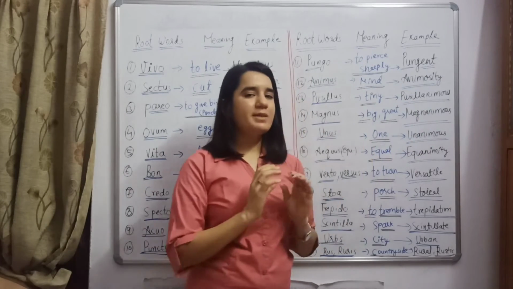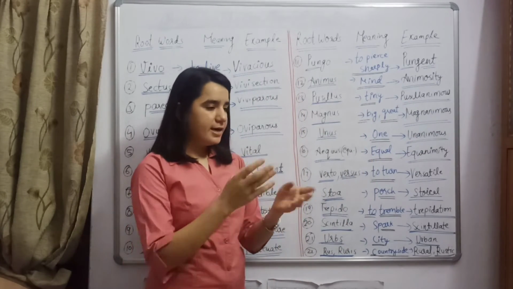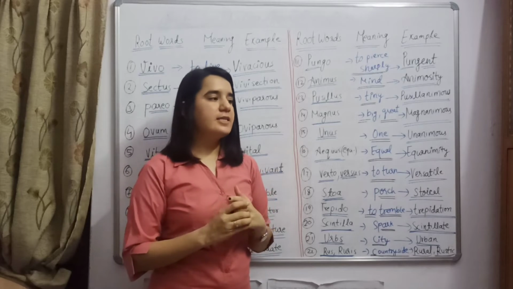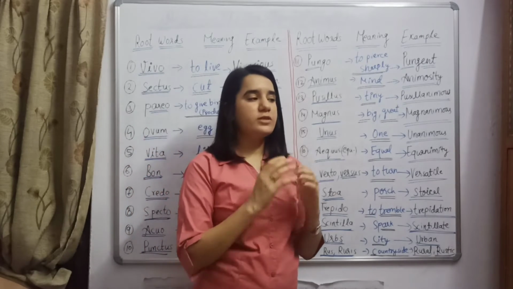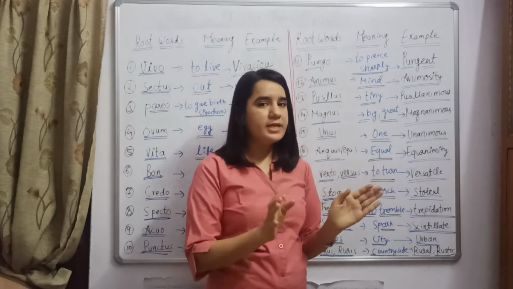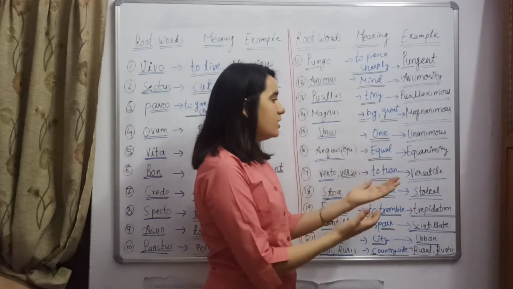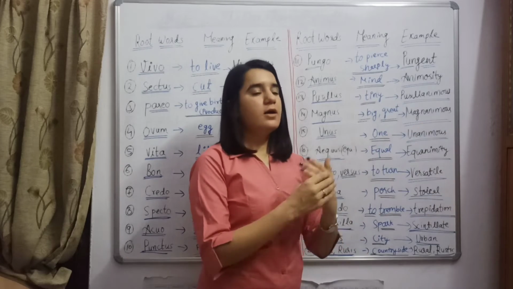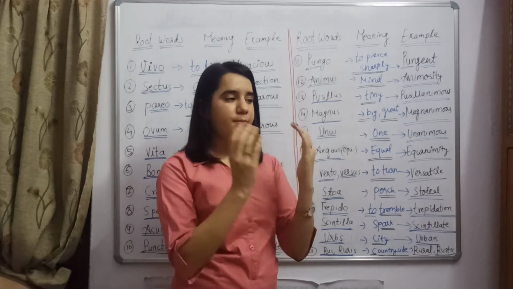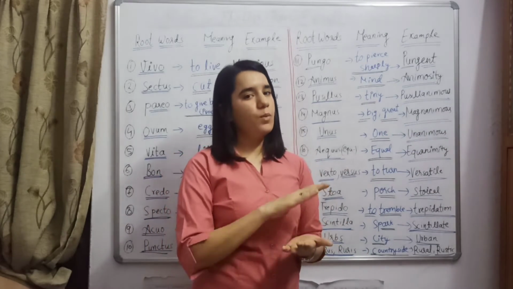Unus means one. Unanimous means having one-mindedness. If there are a number of people in a gathering and they have one-mindedness, they are agreeing on something equally, and all the people are agreeing on one thing, then we will say they are of unanimous mind. Or a unanimous thing means every mind is agreeing on one thing.